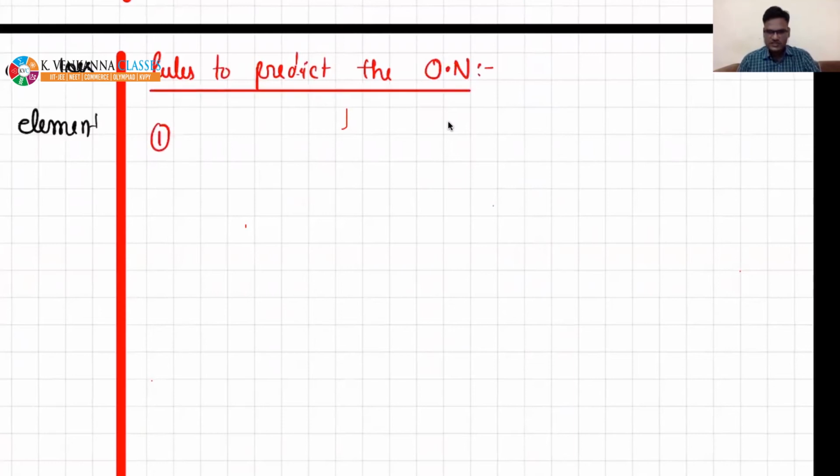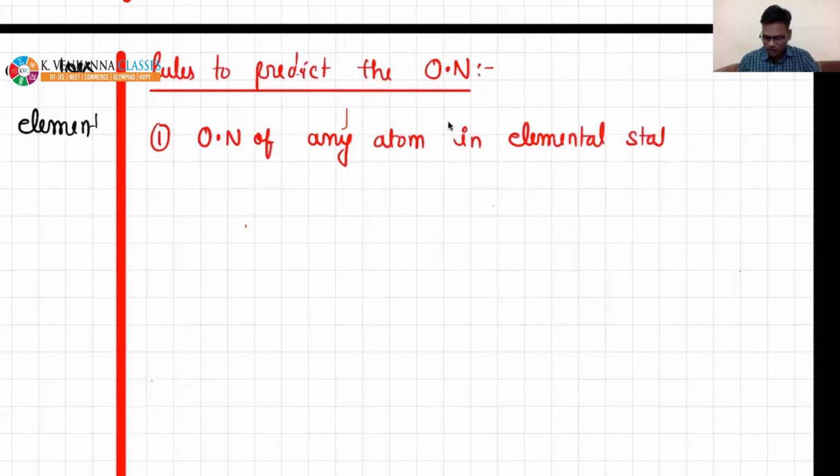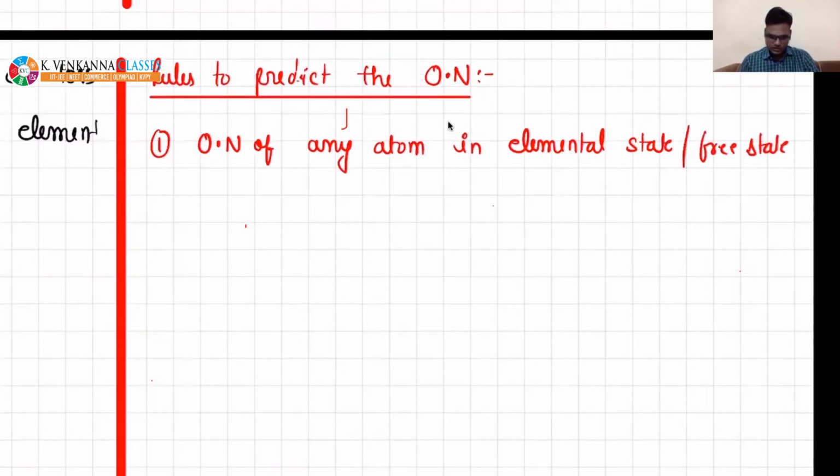First is simple, beta. The oxidation number of any element, of any atom in elemental state or free state, is 0.